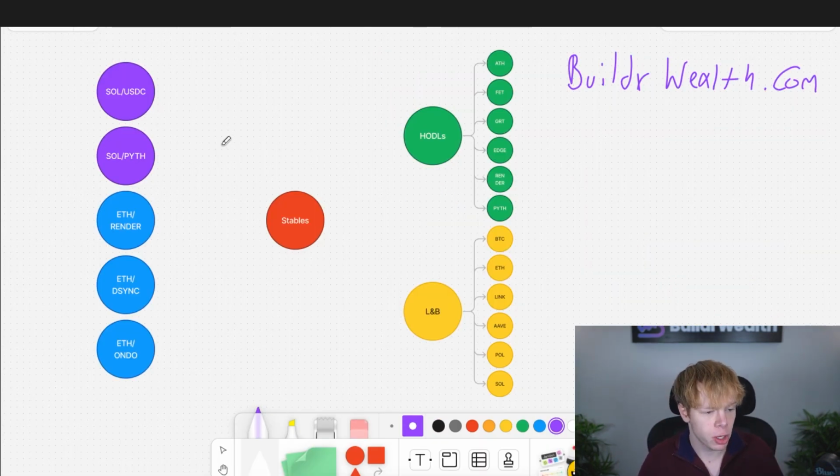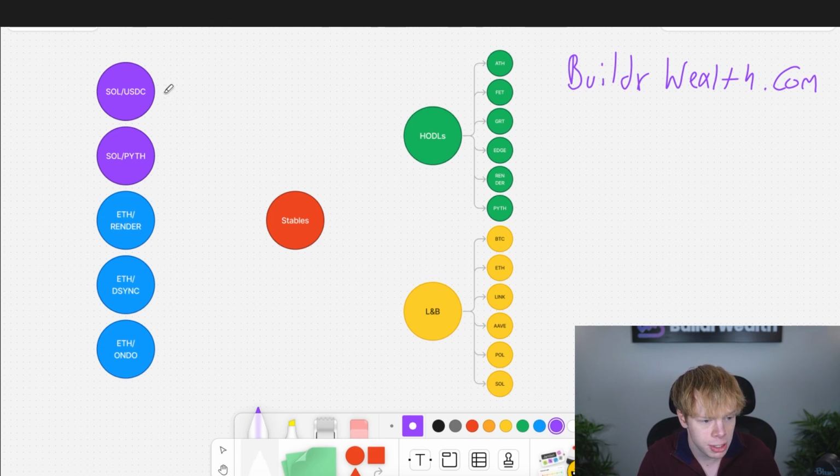So with that being said, I want to talk about where we start, right? We start this flywheel by producing income, because ultimately that's what allows this system to work. Otherwise, the flywheel does not work. We just have HODL assets, which are growing over time, or lending and borrowing assets, which are growing over time. The income is what allows us to do all these fun things, which allows us to increase our HODL exposure, leverage up on lending and borrowing platforms. It's a vehicle that opens up more opportunities, and I've even seen some of our DeFi legacy members take this flywheel and start to use it to build out traditional investment avenues like real estate, like stock investing, investing into CDs, stuff along those lines. But we're going to specifically be talking about my DeFi flywheel.